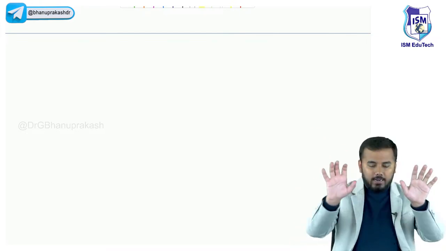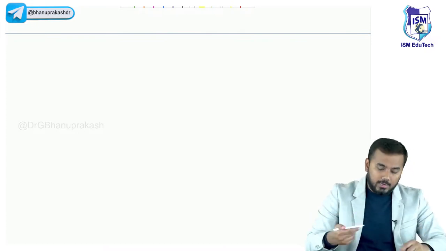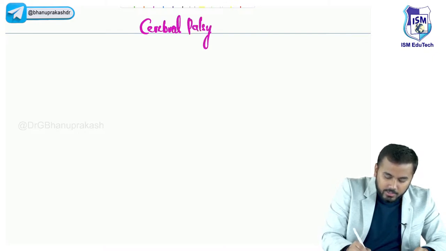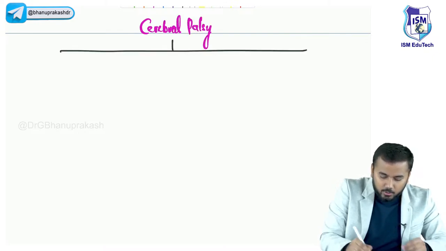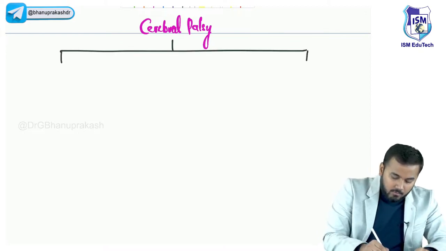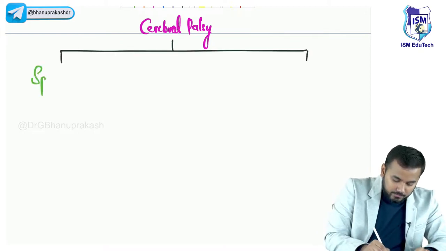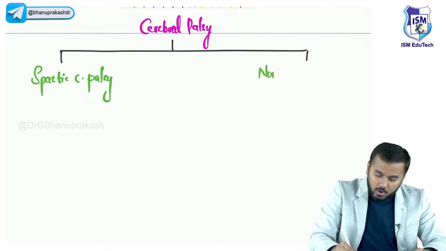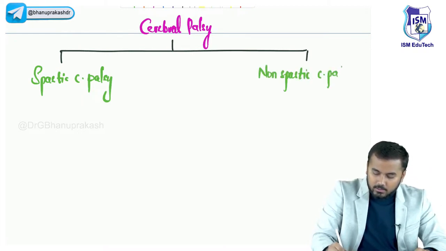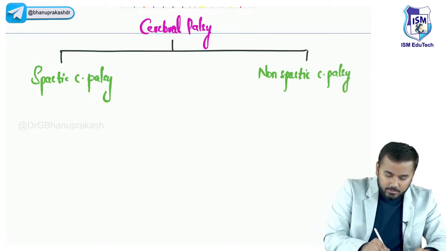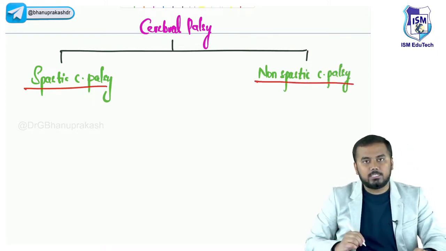So now we shall write down the things which I have told you. Clear? So what I have told you is that cerebral palsy is basically divided into two important things. One is called spastic cerebral palsy, and the other is non-spastic cerebral palsy.